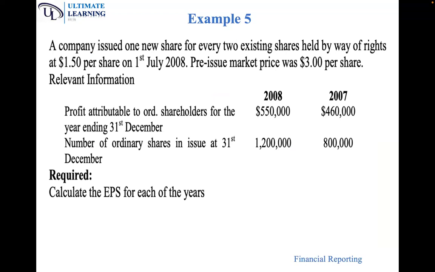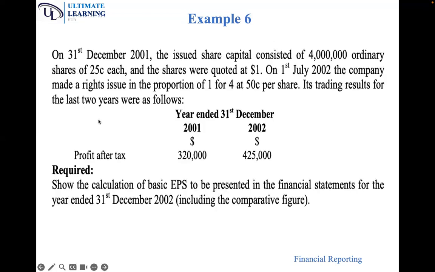You have been given the relevant information for 2008 and also for 2007. So there was one new share for every 2 shares. Let's go to Excel and solve the question.